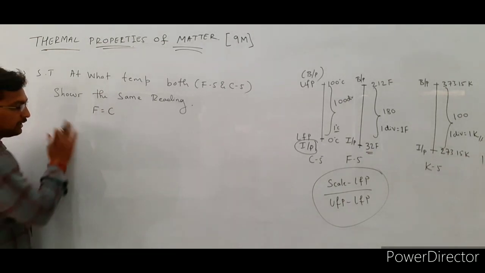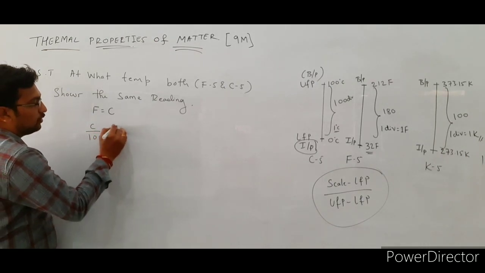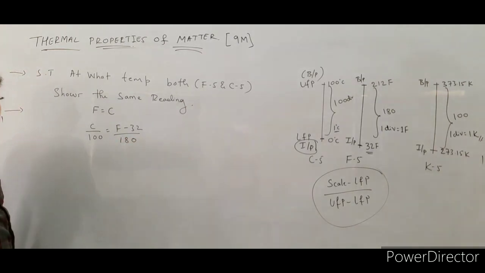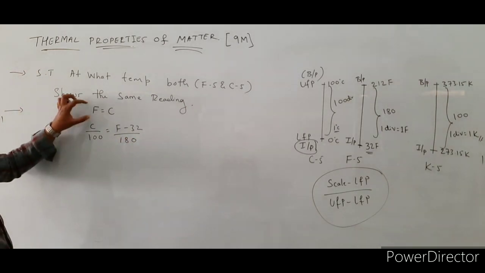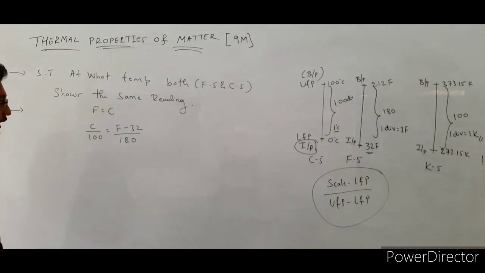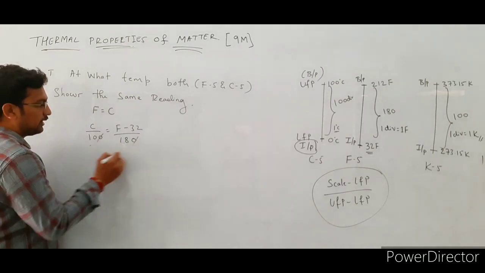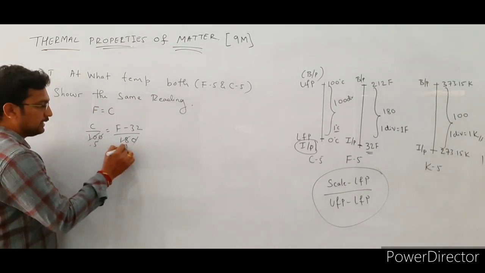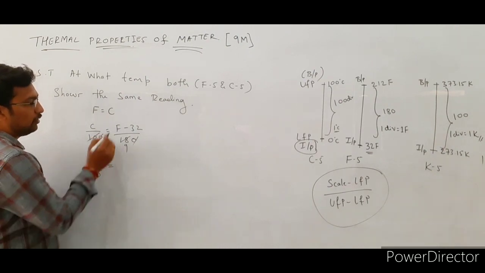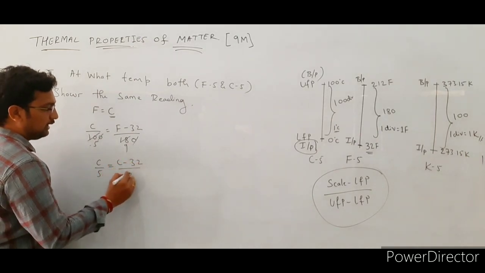So already we know the general relation, that is C by 100 is equal to F minus 32 divided by 180, right? In this case they are given the condition that F is equal to C, Fahrenheit scale reading is equal to Celsius scale reading. So substitute the F value here. Then it becomes, the 10s get cancelled, this is 5 and this is 9. So C by 5 is equal to, what is the F value here, that is C minus 32 divided by 9.